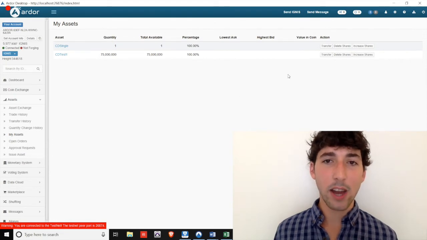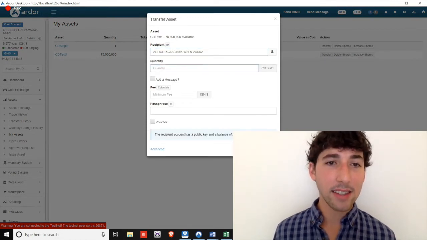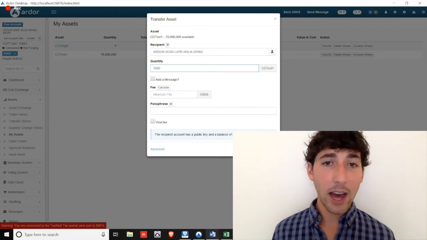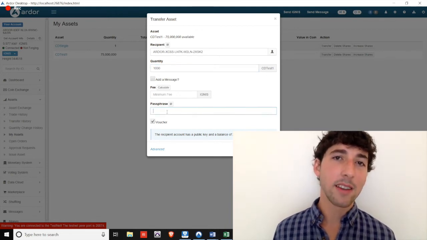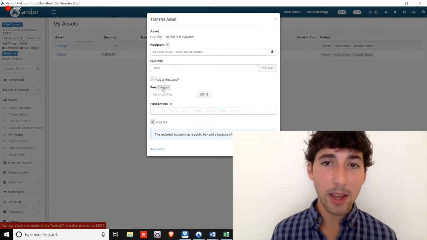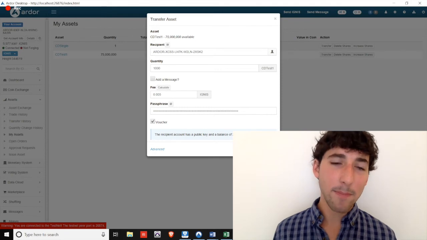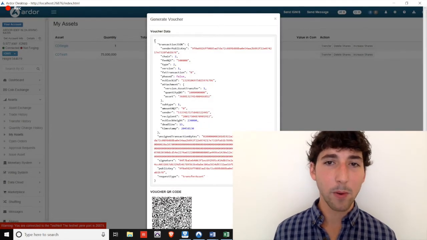For the recipient address, I will enter the address of an individual who participated in this imaginary ICO. Then, I will enter the quantity of the assets they should receive. Third, I will check the voucher box, and fourth, I will enter my passphrase. Once I'm happy with the information, I click Calculate Minimum Fee, and then Submit. Download the transaction voucher, just like in the previous example.